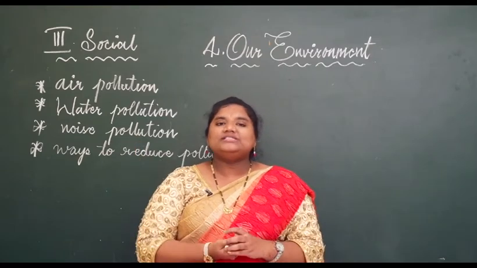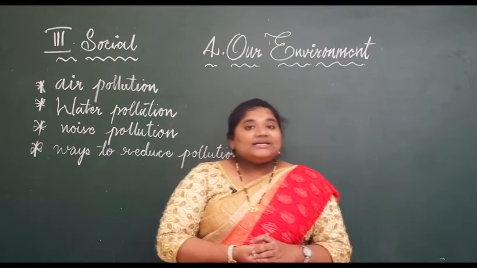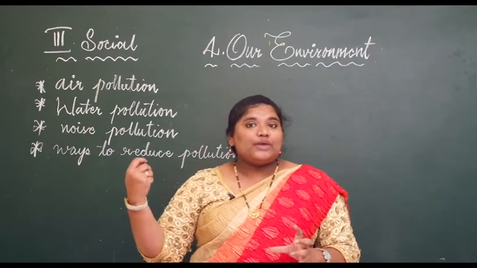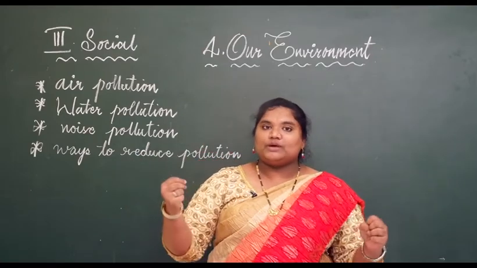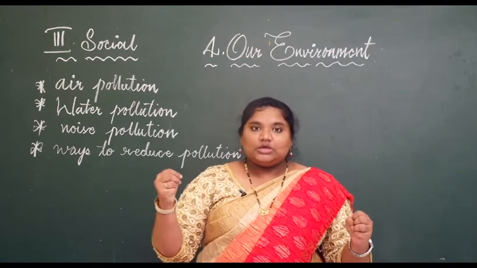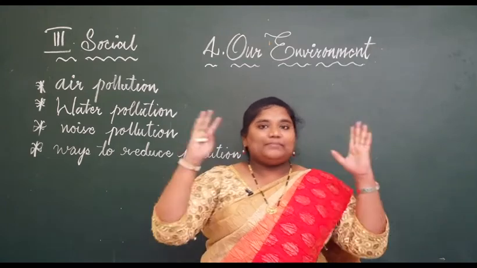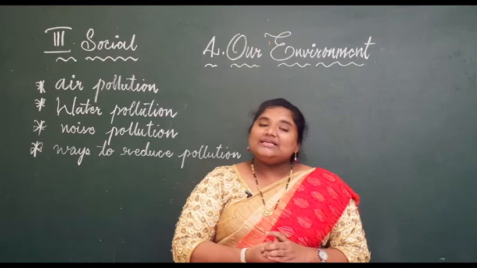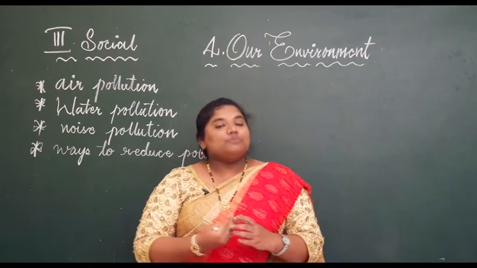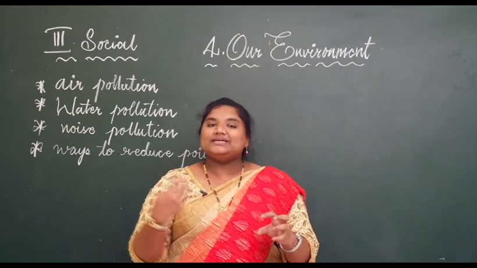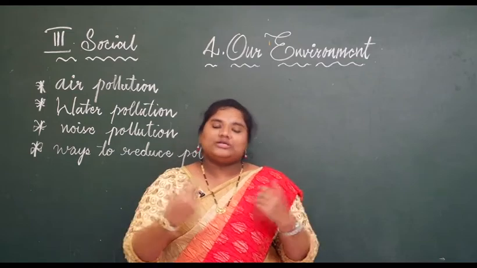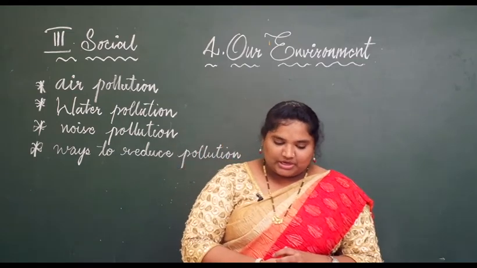So many vehicles we use. What do vehicles release? Vehicles release a huge amount of smoke. That smoke mixes up in the air. The smoke released by vehicles and mixed up in air causes air pollution.